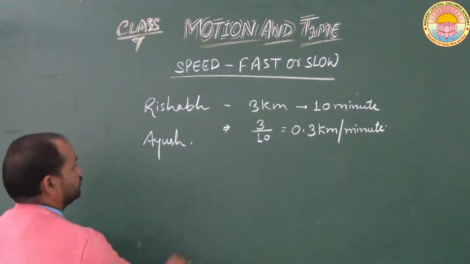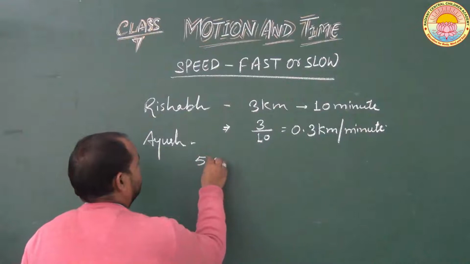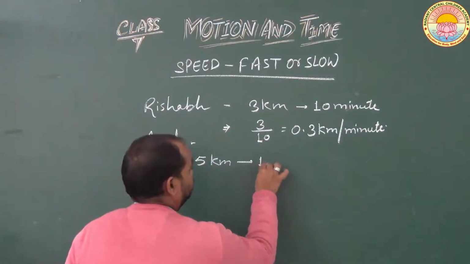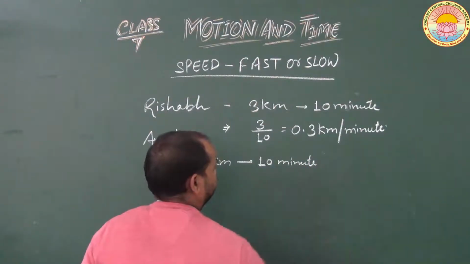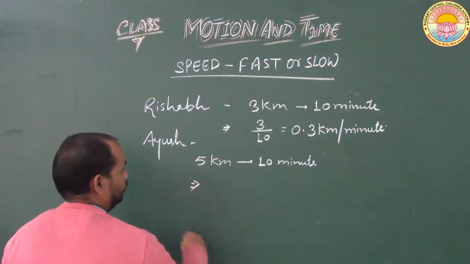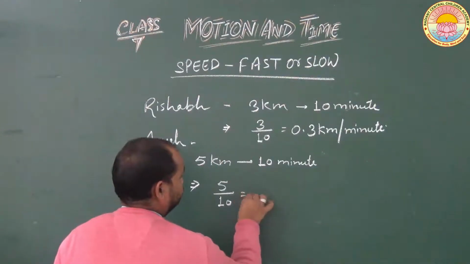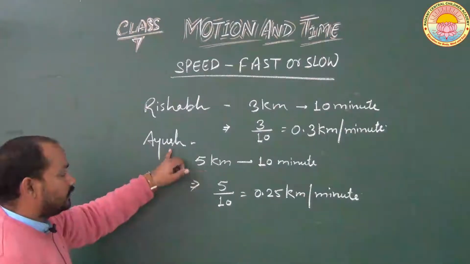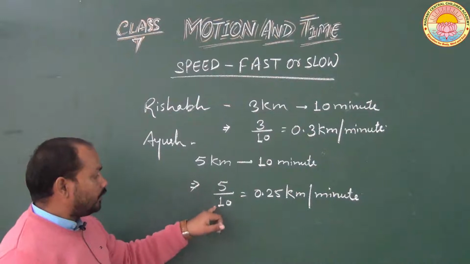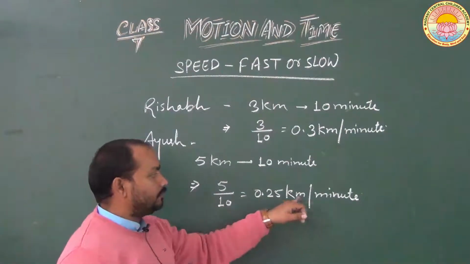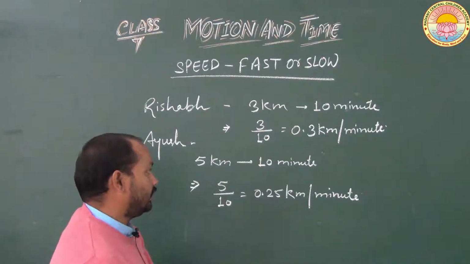And now let's discuss Ayush. Suppose Ayush runs 5 kilometer in 10 minutes. Then he will cover 5 upon 10, which is 0.5 kilometer per minute. It means the speed of Ayush is 0.5 kilometer per minute.